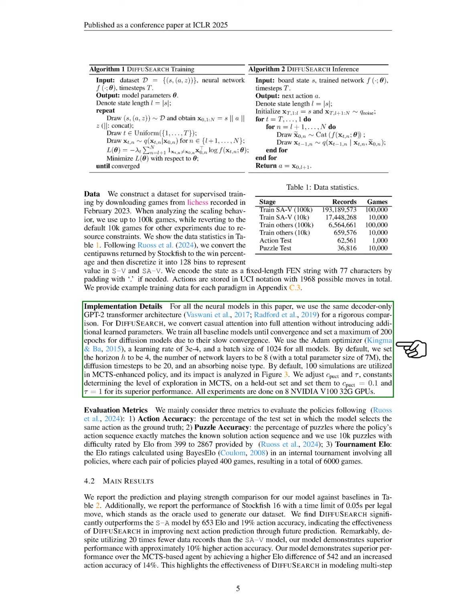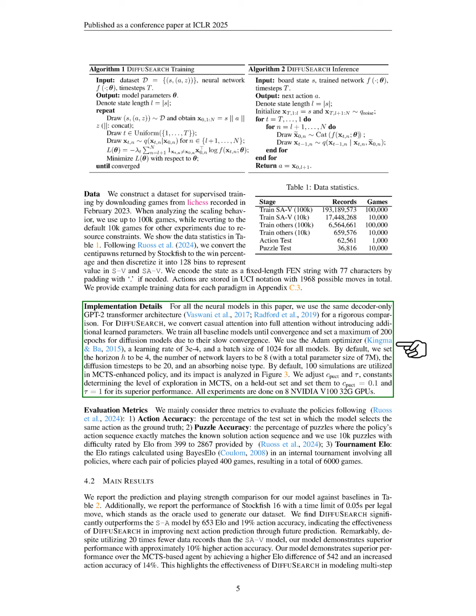In terms of implementation, we utilize the same GPT-2 transformer architecture for all neural models to ensure a fair comparison. We modify the attention mechanism in DIFFUSEARCH to enhance performance without adding new parameters. We train all baseline models until they converge, setting a maximum of 200 epochs for diffusion models due to their slower convergence rates.